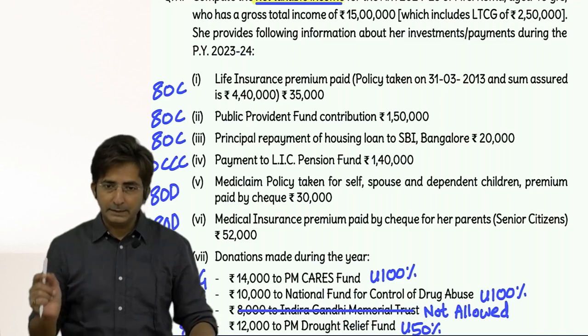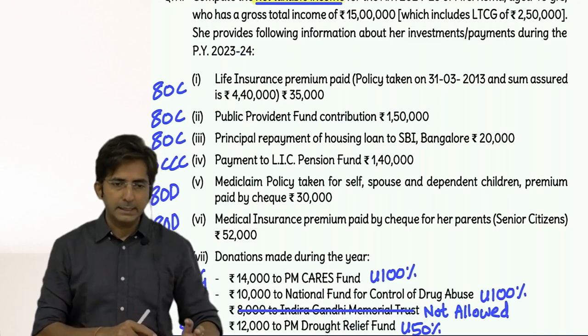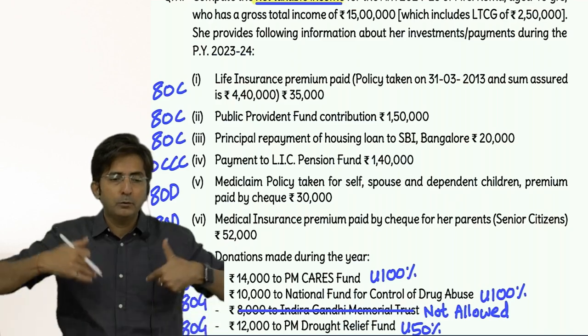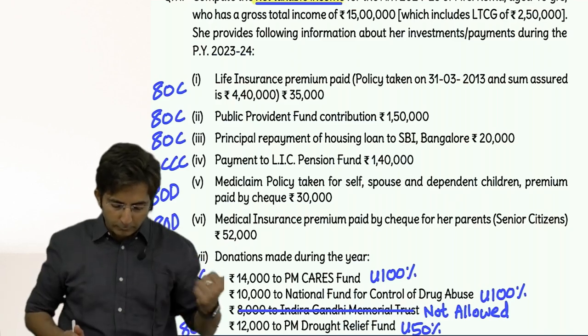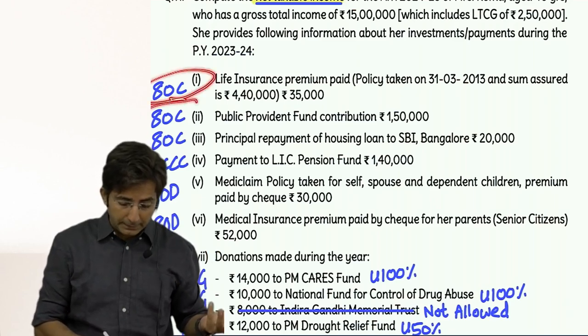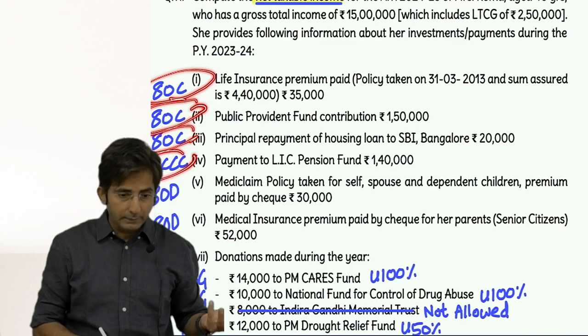Then 80C, 80CCC, 80CCD(1). These three sections you will do together. You will make a list, total the list, and compare it with 1,50,000. So do you have anything from 80C, 80CCC, 80CCD(1)? We have.